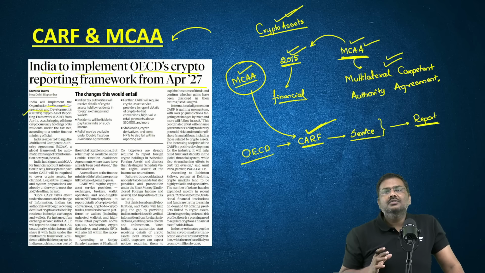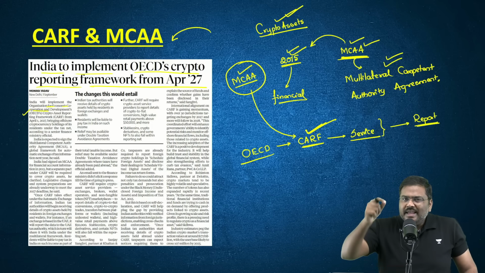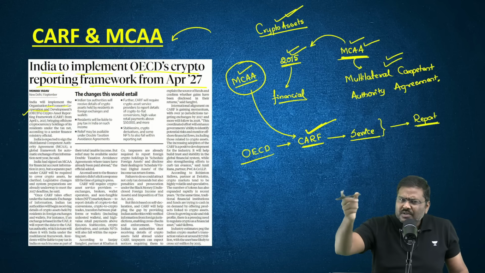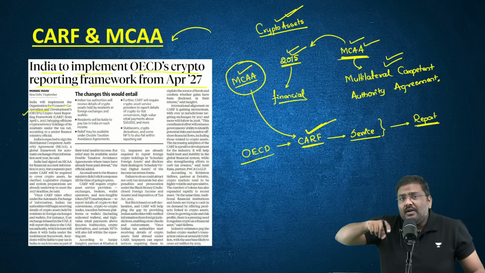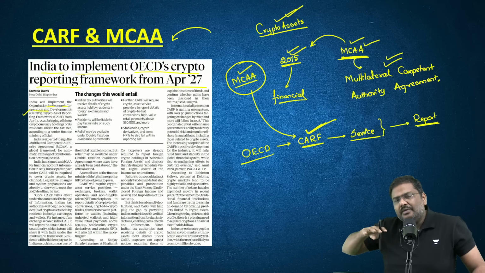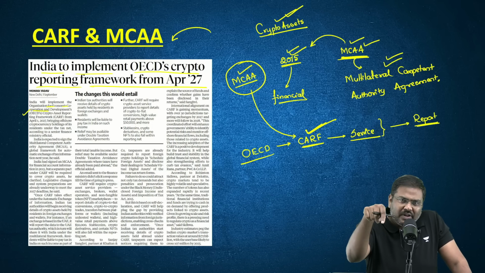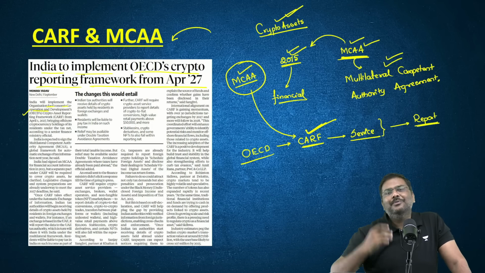So the whole objective of Government of India is very simple here. For these kinds of assets where you have invested outside India, you are supposed to report. But if you do not report, now I will have a methodology to collect the information. I will get this information from other countries where you have invested. And now I will use it to collect taxes from you.